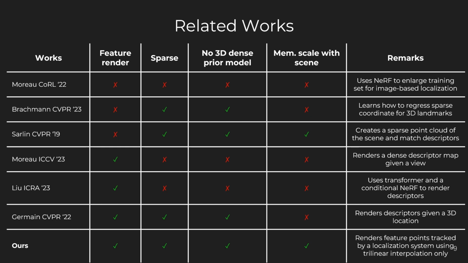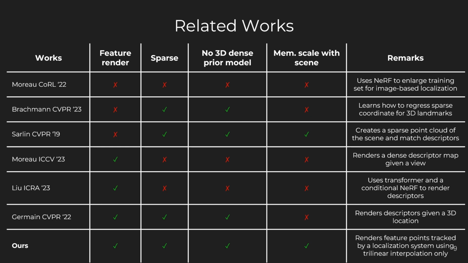Inspired by these prior works, FaVoR bridges the gap in the literature by proposing a globally sparse but locally dense feature representation. It requires no MLP or neural network training, relying solely on trilinear interpolation of a voxel grid associated with each tracked landmark on the test set. This approach allows FaVoR to scale to large scenes and descriptors, with a trade-off that memory usage depends on the number of tracked features.